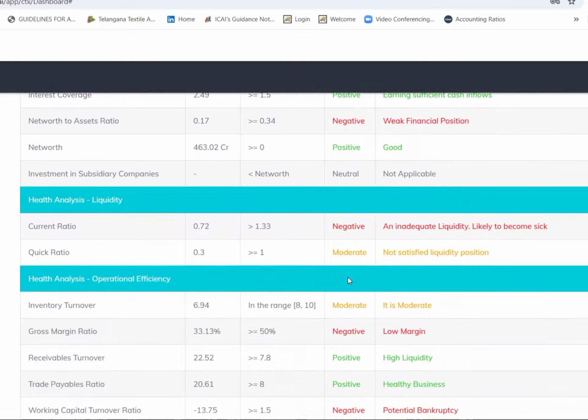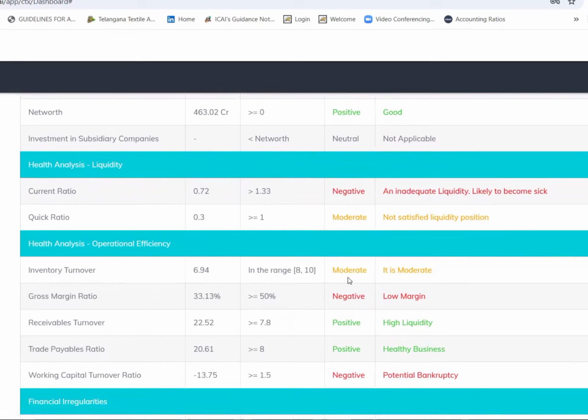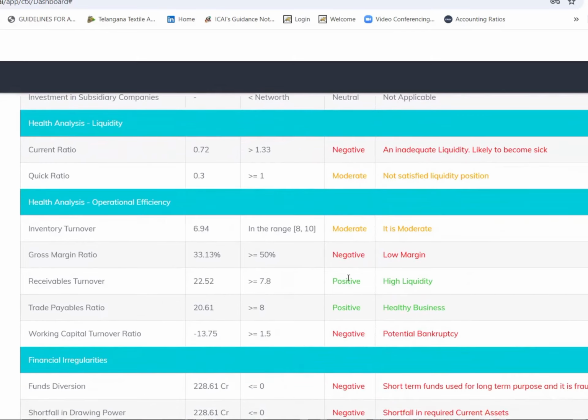Coming into liquidity, it ensures the survival of the company. Here the current ratio is very poor, 0.72. That means the company has diverted the working capital funding for investment in some other company. And quick ratio is 0.3, very poor. I should say it is very poor, not even moderate.